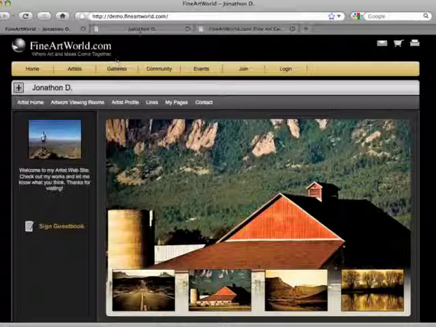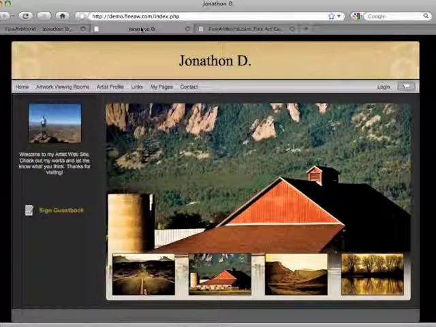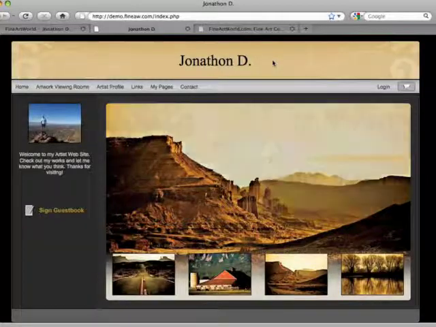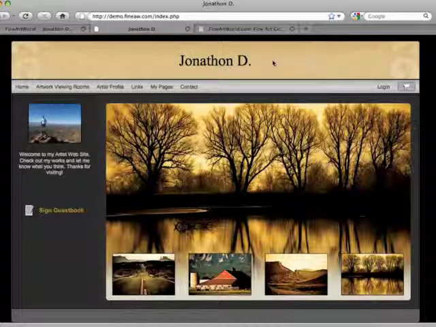On the artist's independent site, the site title appears at the top of the web browser and it appears in the artist header bar. Now we'll show you how to edit your site title.